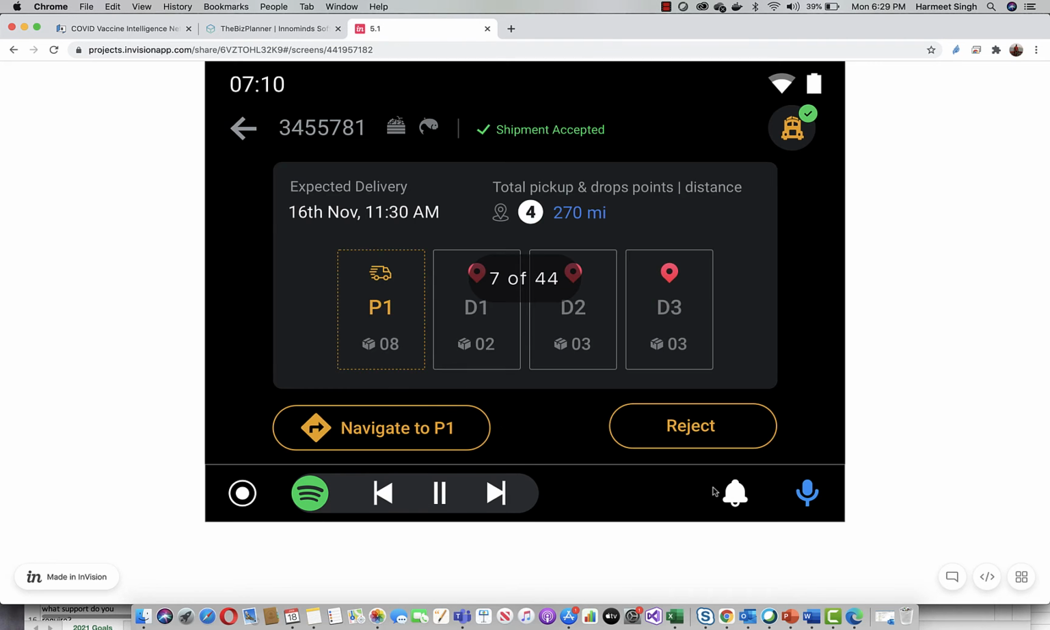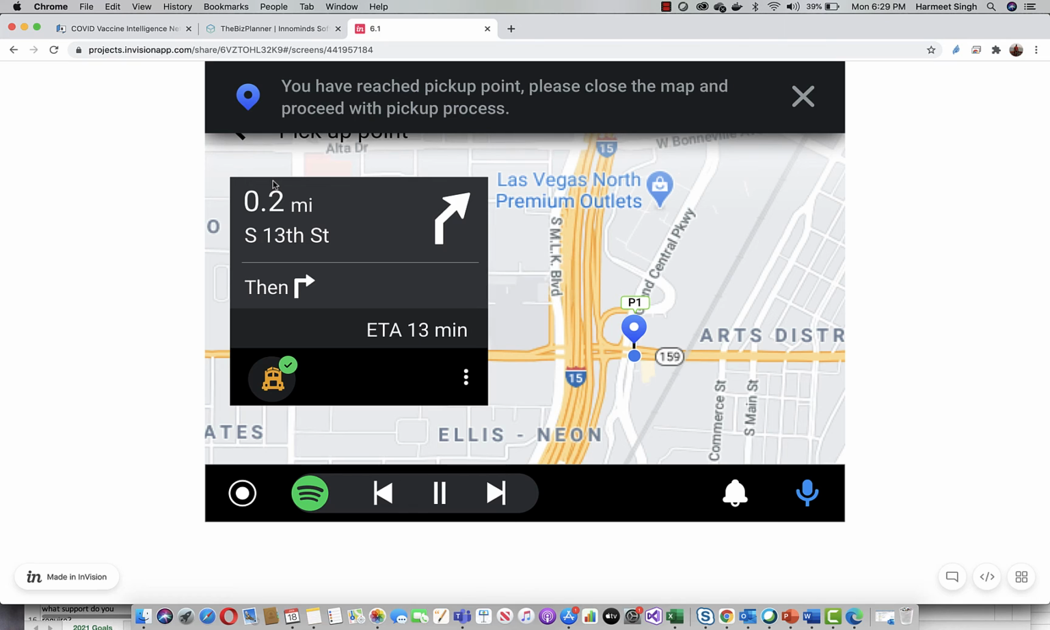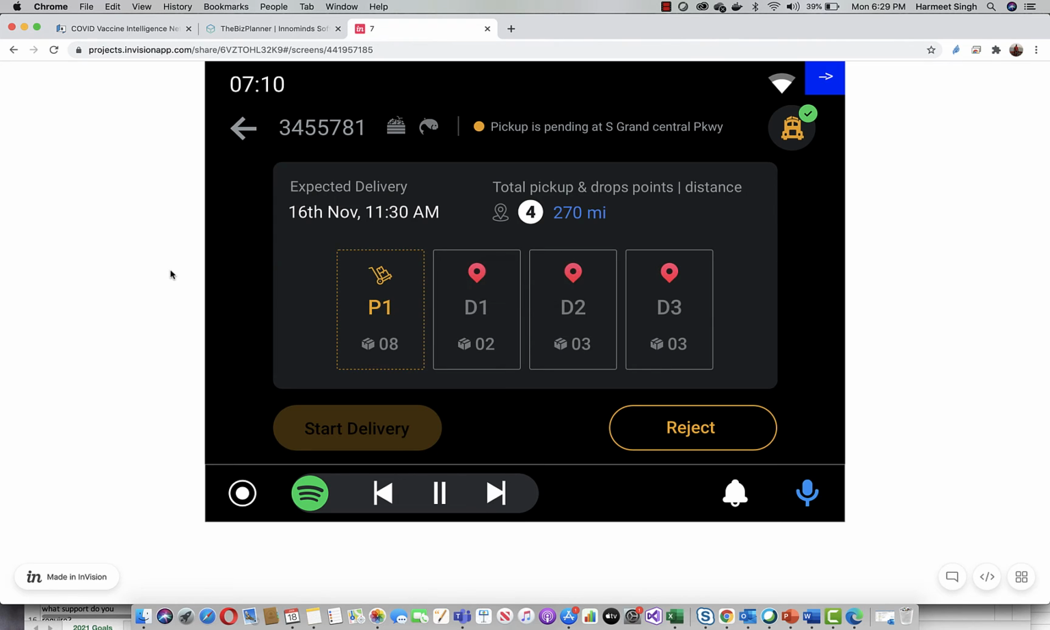Now, once the driver clicks on navigate to P1, it takes the driver to this kind of screen where they'll be given turn by turn directions, the ETA, and right now, where are they going? They're going to the pickup point. Okay. So once the driver reaches the pickup point, from the geofencing, we say you have reached the pickup point, so please close the map and proceed. Okay. At this point, the pickup is pending, and the driver has reached there.